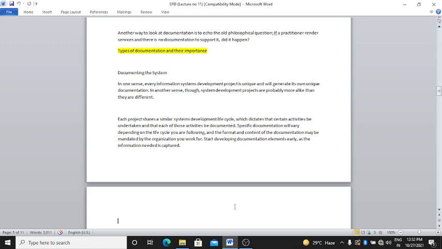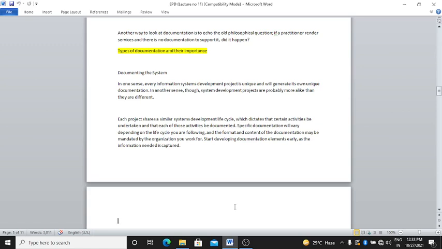In one sense, every information system development project is unique. Clear? Every information system development project is unique, not the same, and will generate its own unique documentation. In another sense, though, system development projects are probably more alike than they are different.